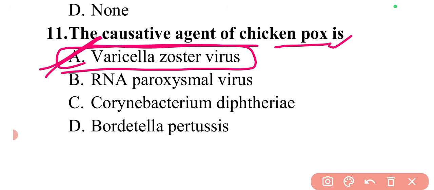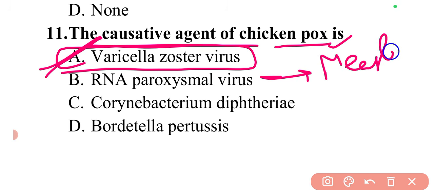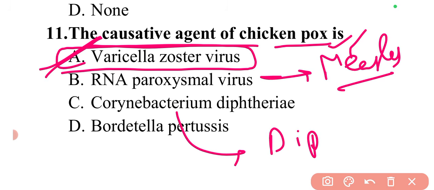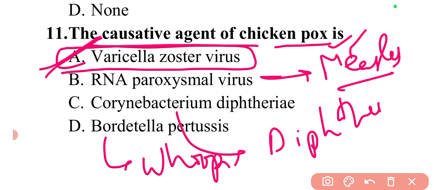Apart from this, the RNA paramyxovirus is for measles, then Corynebacterium diphtheriae is for diphtheria, and Bordetella pertussis is for whooping cough.